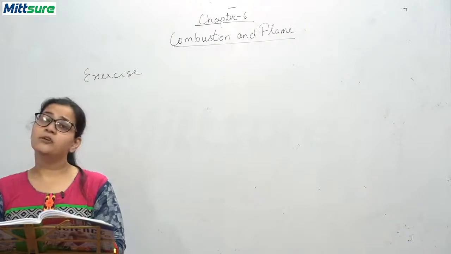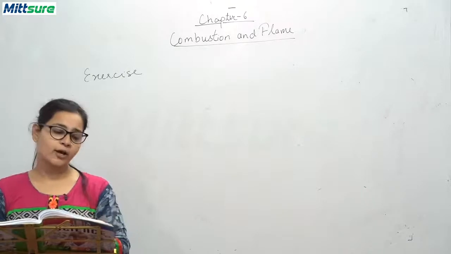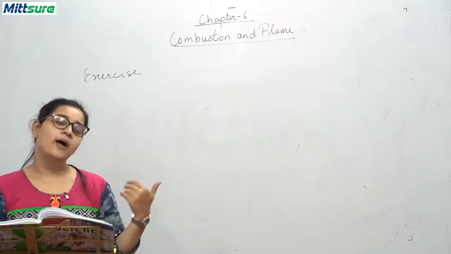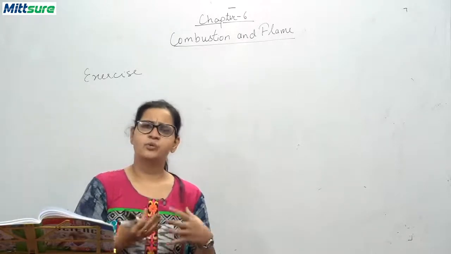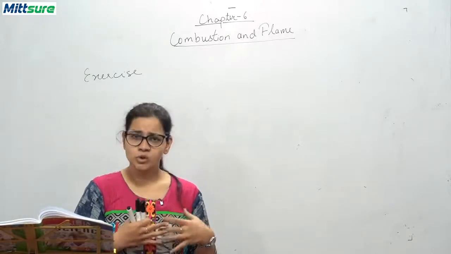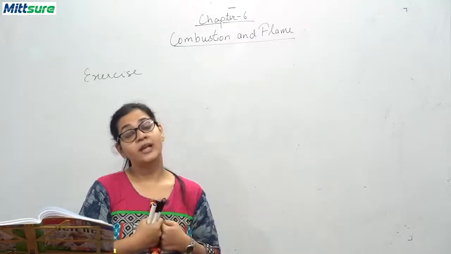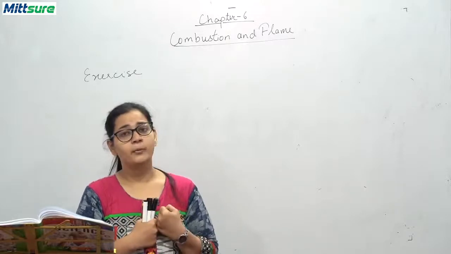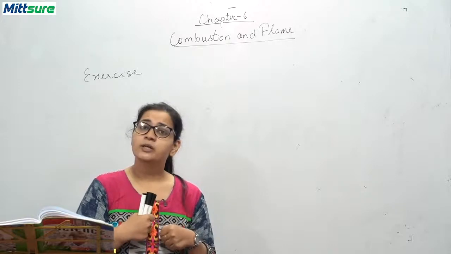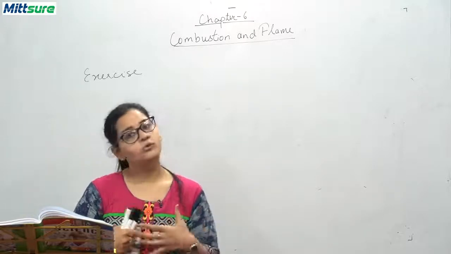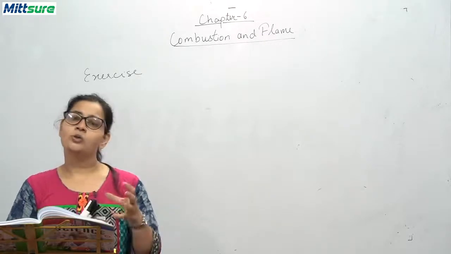What are the characteristics of a good fuel? There are 7 characteristics that you have to write. How does a fire extinguisher work? Write that the chemical reaction between sodium bicarbonate and sulfuric acid goes on. A knob is broken, sulfuric acid combines with sodium bicarbonate and forms carbon dioxide, which is released with a great force and helps to extinguish our fire.